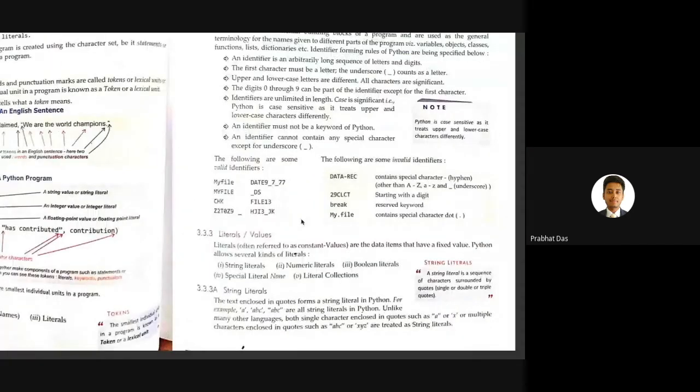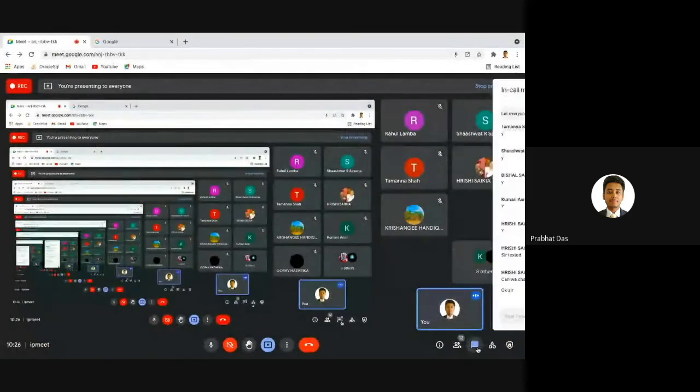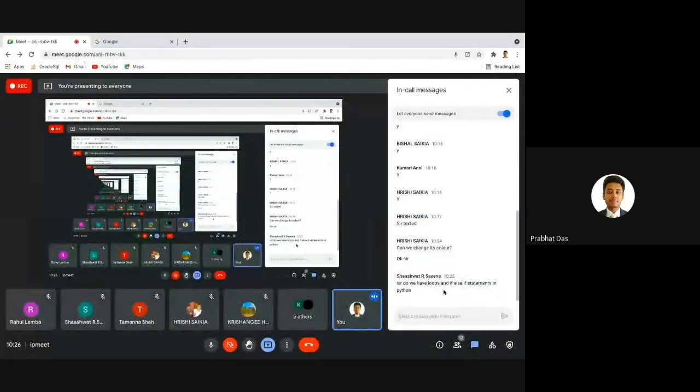Okay, yes, so that's it for literals like string, numerical values, boolean, special literals like None, and literal collections. Okay, so yes, I will be discussing collections, but before that I got one question from Shashwat. Do we have loops and if else statements in Python? The answer is obviously yes. We have loops and if else statements in Python. If we talk about loops, I guess you know about the different types of loops like while, do while, and for. Please type Y, Shashwat, in case you have any idea about these loops.